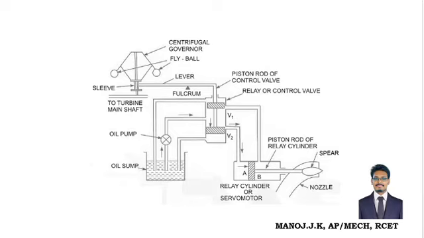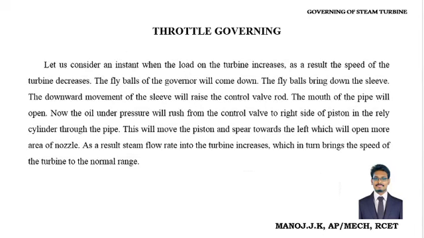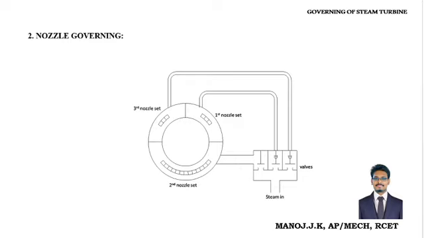These are the two types of governing we have discussed so far. And then next up we are going to discuss the nozzle governing. The throttle governing is what we have discussed already. And the second type is the nozzle governing.